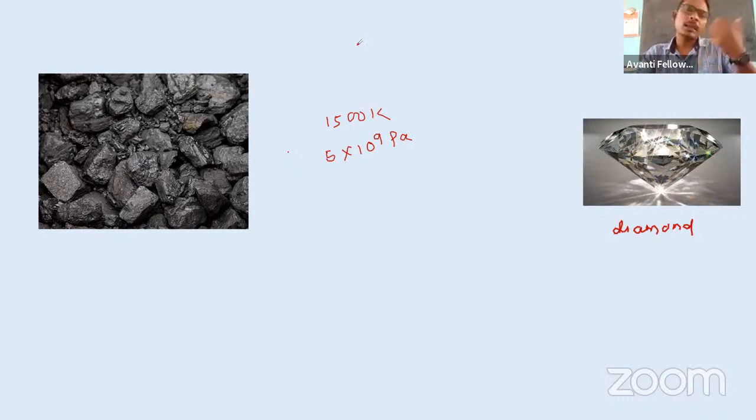Nowadays we have also heard of artificial diamond. In artificial diamond, they are providing this environment, high temperature and high pressure, so that they can easily convert graphite or carbon into diamond. So in this chapter, we are going to discuss the factors responsible for a particular change, here the change of carbon into diamond, or different types of chemical reactions. If we come to know which factors affect this particular conversion, then according to our wish we can get the product by changing these factors. That is why we are studying this.